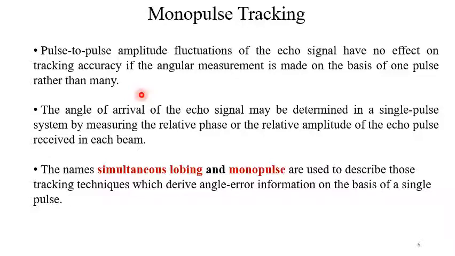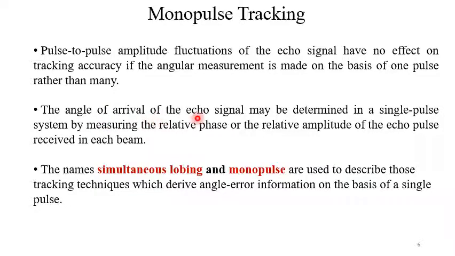A lot of things may happen, noise will change, so there will be undue, unwanted fluctuations in the amplitude. So pulse to pulse amplitude fluctuation of the echo signal has no effect on tracking accuracy if the angular measurement is made on the basis of one pulse rather than many. So in this respect, one pulse is more convenient than two pulses.